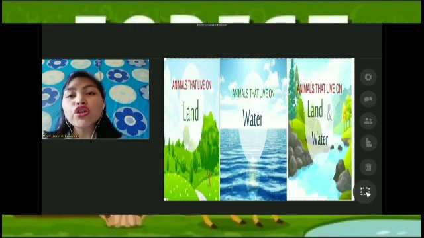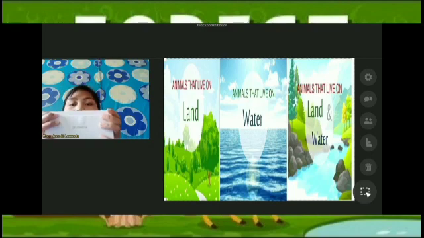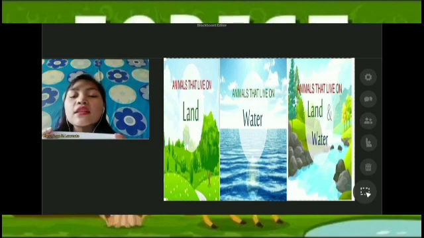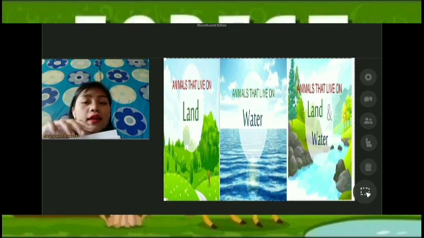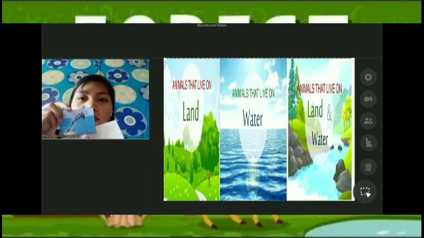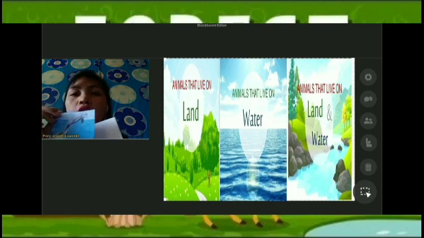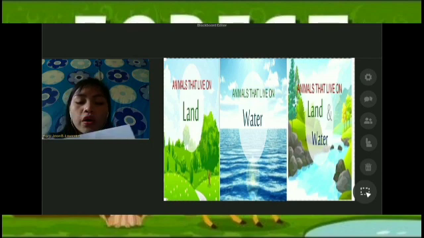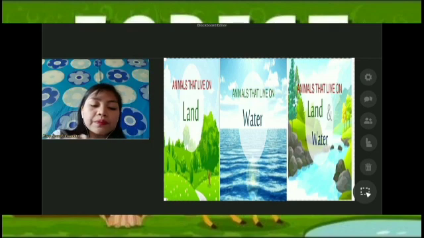Now I'm showing you a box. What do you think is inside this box, class? Are you excited to open it? So now let us open. So, what is this, class? What kind of animal is this? This is a dolphin. Where does the dolphin live? Yes, on the water. How about this, class?